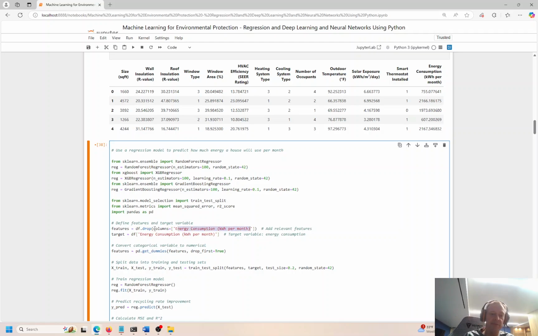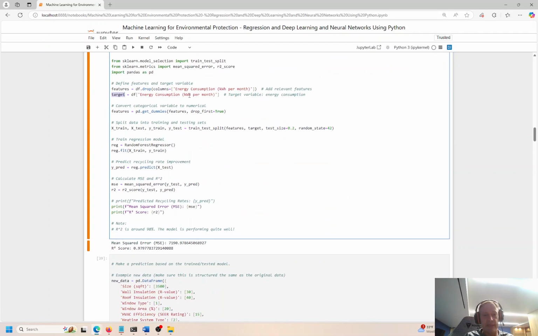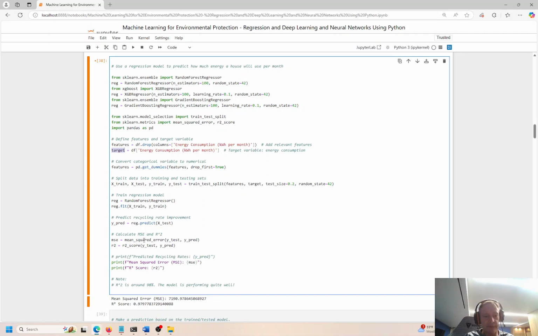We're dropping it from this data frame, right? Data frame dot drop this column, and we're using it as the target variable. So we drop it from features. We keep all the others. We keep all these features, but not the last one. And then we're measuring the last one. We feed it into this algorithm. We are using what now? Let me look. Random forest regressor.